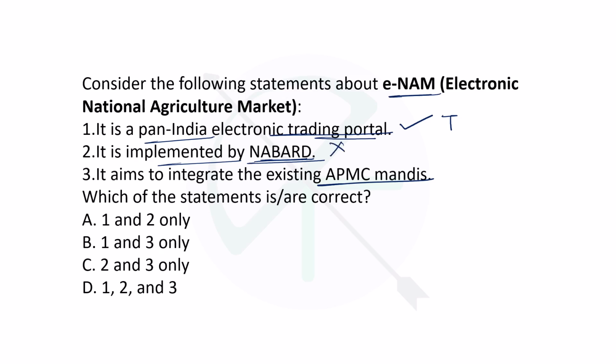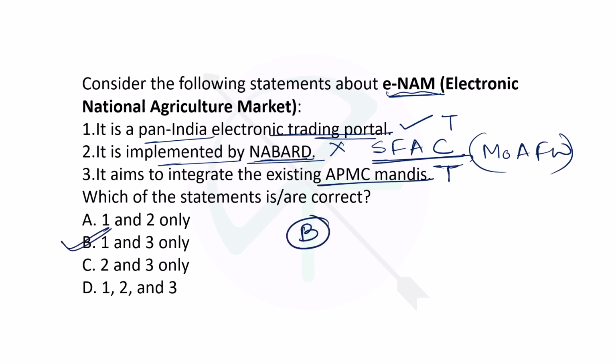NABARD does not implement ENAM, rather it is implemented by SFAC, Small Farmers Agribusiness Consortium. Okay, this is under the Ministry of Agriculture and Farmers Welfare. So this implements ENAM and not NABARD. Then third statement is, it aims to integrate the existing APMC mandis. This is also true. So statements 1 and 3 are correct. Option B is the right answer.